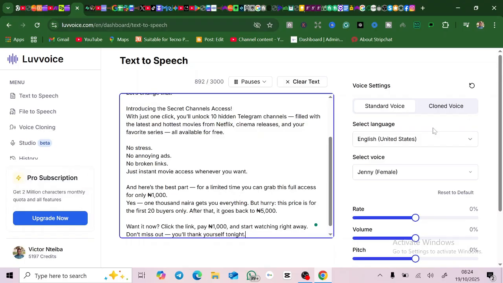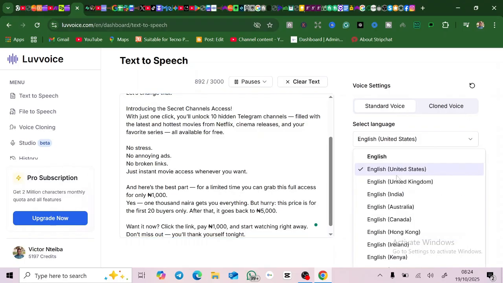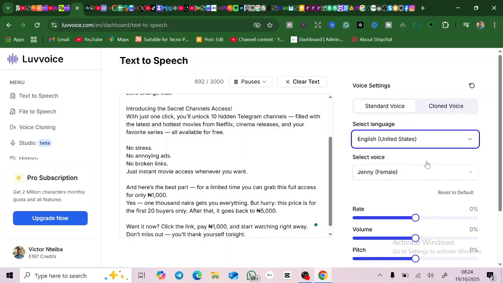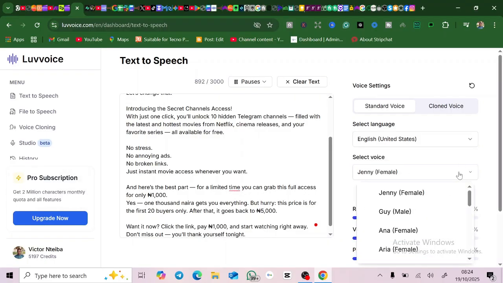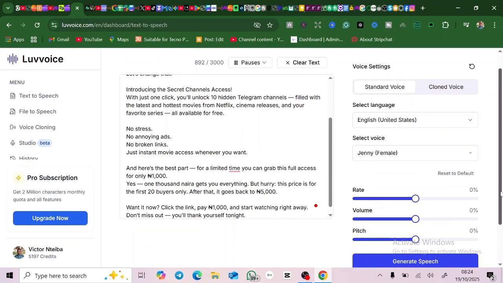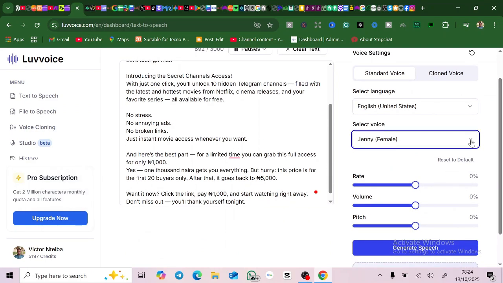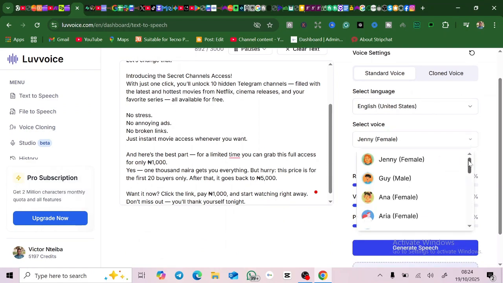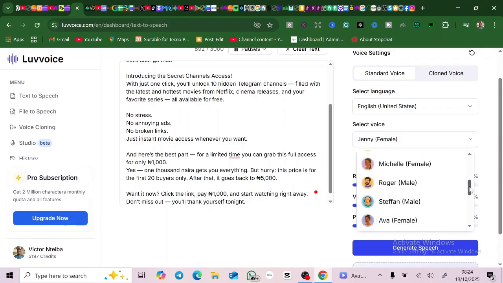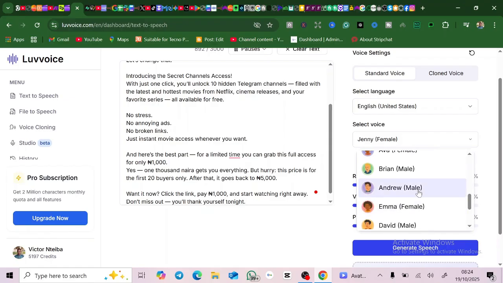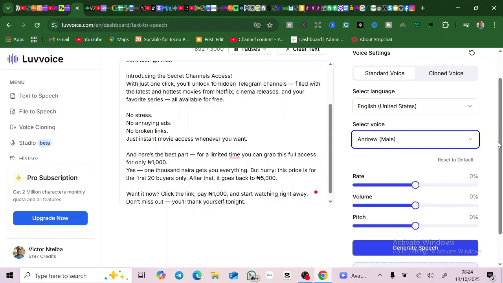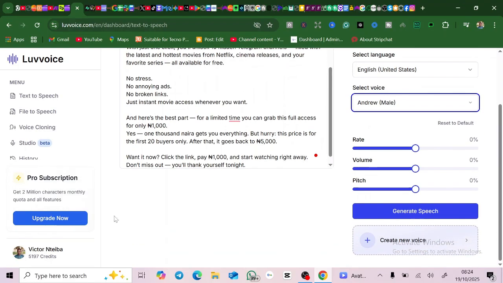So you're going to come here to choose the voice, United States voice. You can use, let's just use United States, and then if you're a female, you can use female voice, you can use male voice, whatsoever. So me, there's a particular voice I like to use. It's called, I think, Andrew or Christopher, whatsoever. So I think Andrew is what I prefer using. You can choose anyone, you can try them out, right? But be mindful of your credits.